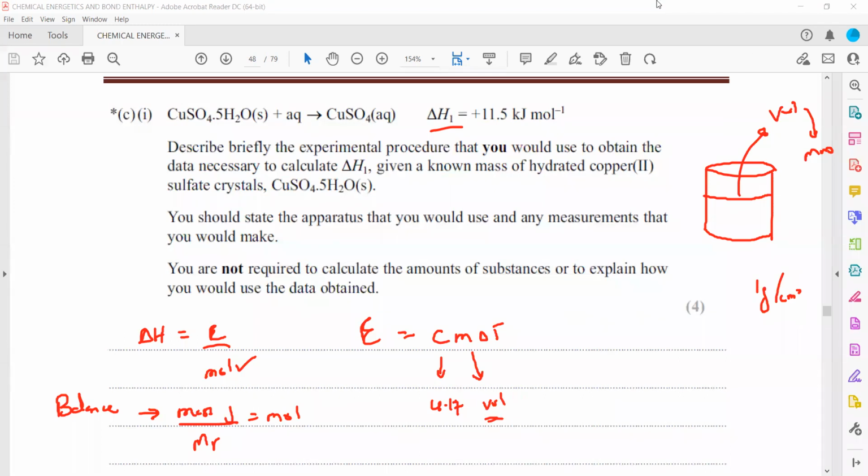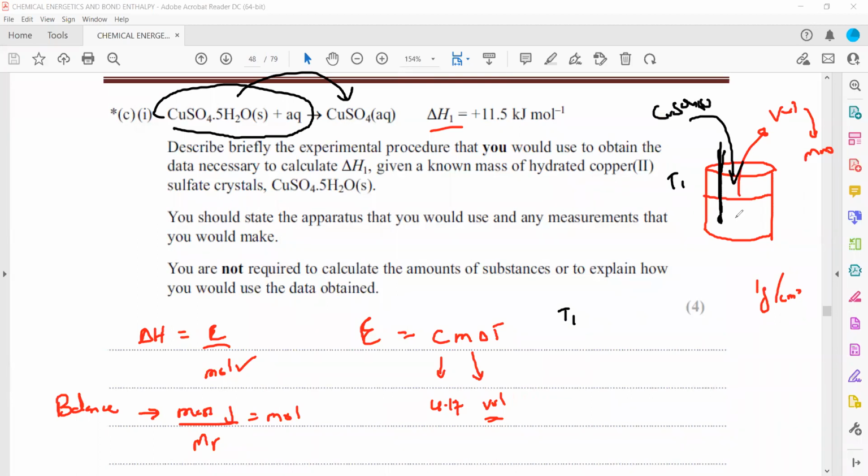And how to get the temperature? We want to find the change when solid hydrated copper sulfate dissolves and becomes aqueous. So we'll place a thermometer. Using a thermometer, we'll measure the initial temperature, that is T1. Then we will add hydrated copper sulfate, which is in a solid state, and stir and dissolve. And then we'll measure the final temperature. Using the final temperature, we'll find the temperature change, that will be T2 minus T1.